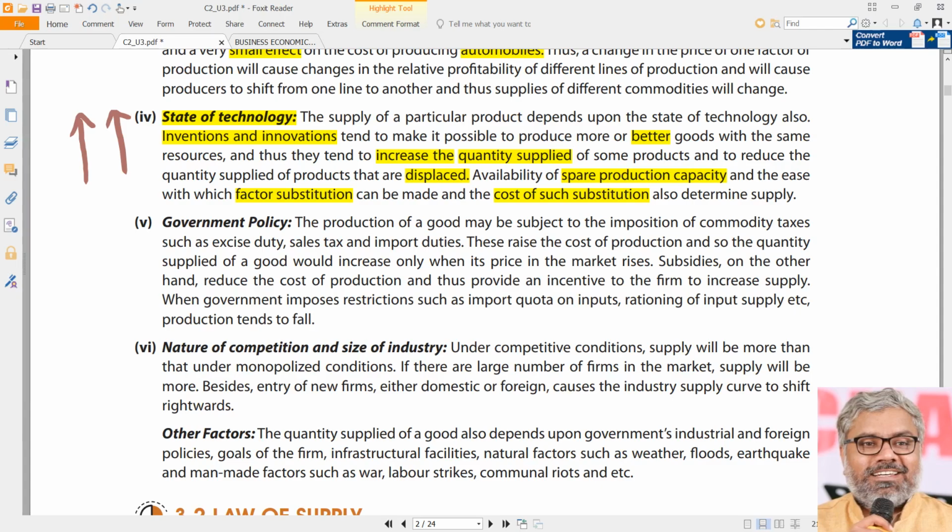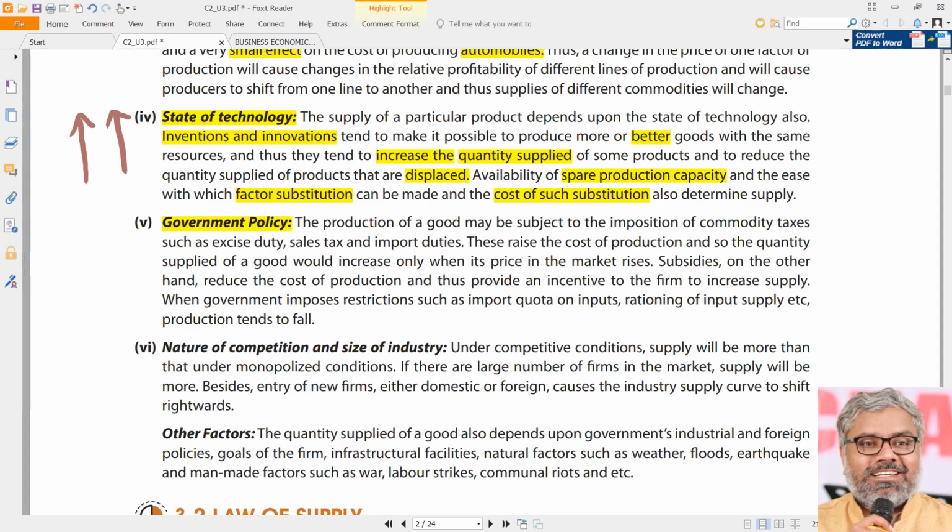Now coming to the next point, that is government policy. Government policy is a big discussion. That itself is a huge discussion. Of course, we will discuss that in macroeconomics, called Economics for Finance in Group 2 of CA Intermediate. There is almost a full chapter for that. We don't need to go into the details of that. But what we need to know is, will government policy also have an impact on supply? Definitely yes. That is what we should know.